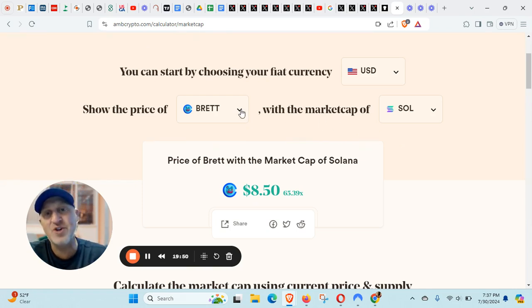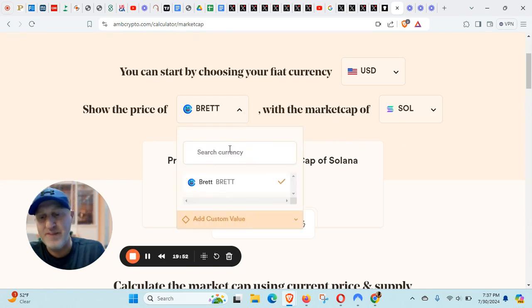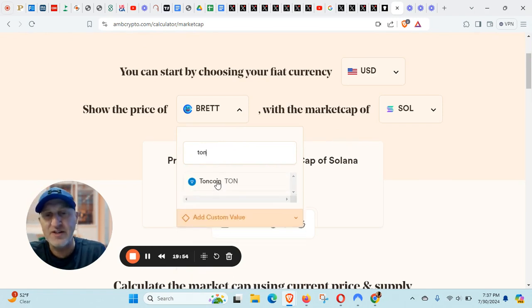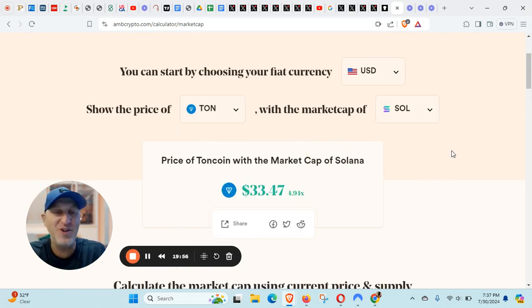Why don't we check out the Ton coin? Ton has been a big coin here. Let's check this out. Ton coin against Solana, $33. So again, Solana is, in my opinion, the better investment than Ton, and that's why maybe Solana shouldn't be my number one. Maybe it should be Bittensor's Tau and Arweave and some of those other ones that beat out Solana.